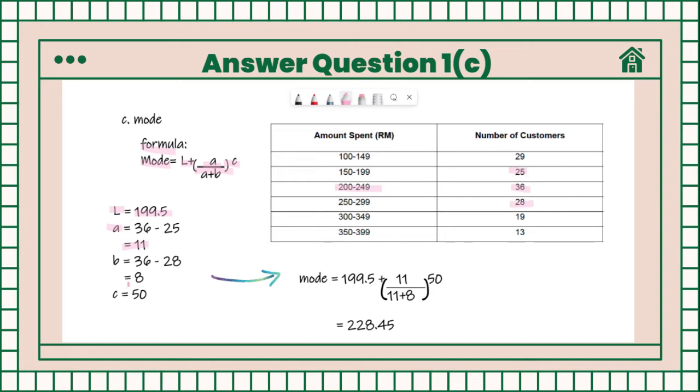So the value of B is equal to 8. Moreover, the value of C, which is the size of the modal class, is 50. We substitute all the values into the formula, mode is equal to 199.5 plus 11 over 11 plus 8 multiplied with 50, and finally we got the answer for the mode, which is 228.45.